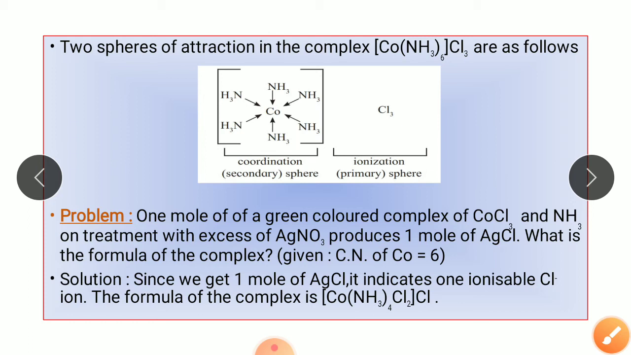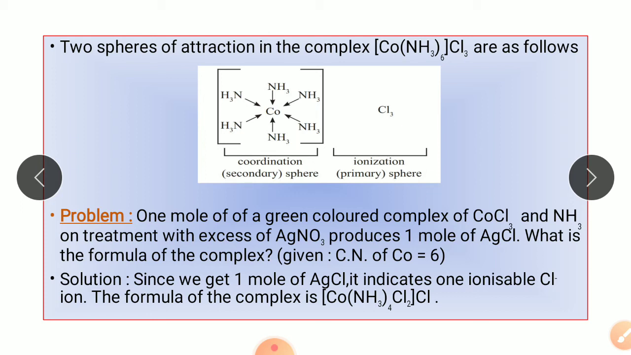Now let's understand with the help of an example. 1 mole of a green colored complex of CoCl3 and NH3, on treatment with excess of AgNO3, produces 1 mole of AgCl. What is the formula of the complex? Given is the coordination number of cobalt is 6.